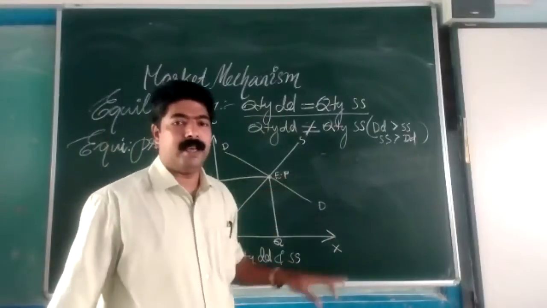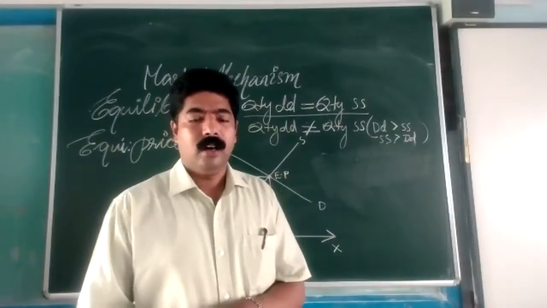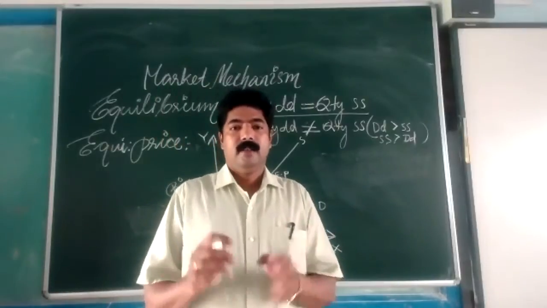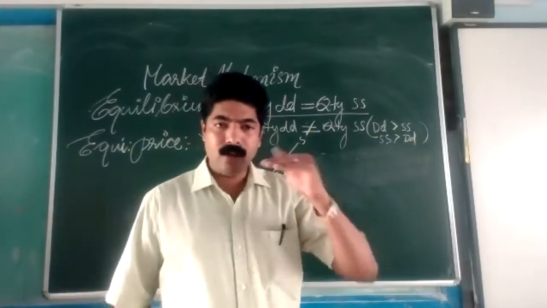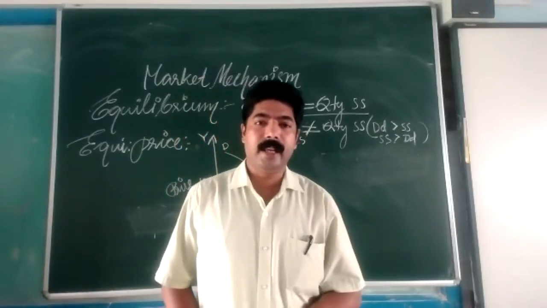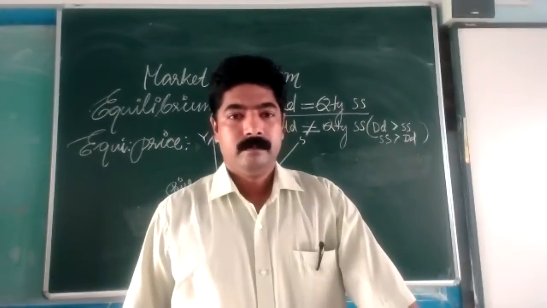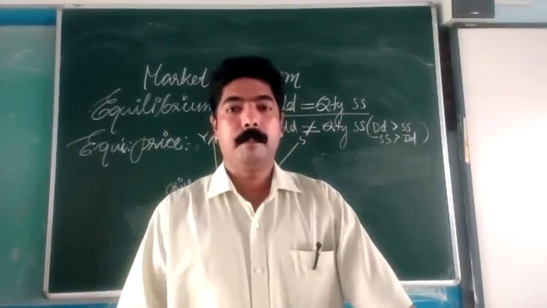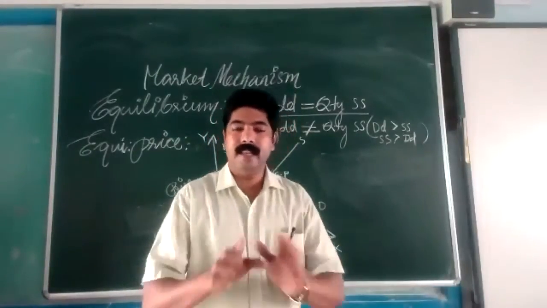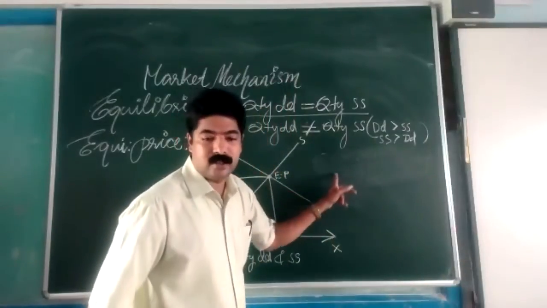Now I am just taking an imaginary demand and supply schedule of a particular market, and we will see the equilibrium price there, and also we will see the disequilibrium situations in that. What is disequilibrium? When demand is more than supply, or supply is more than demand. If any such case comes, that is disequilibrium. So I am just making a schedule.